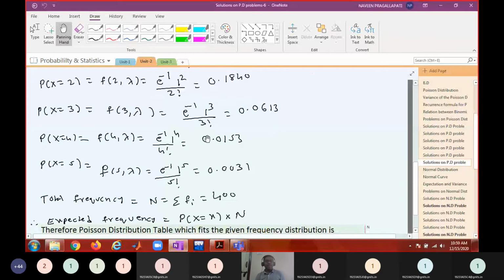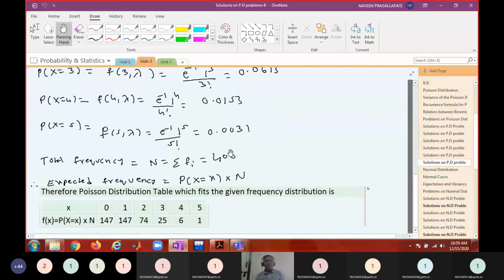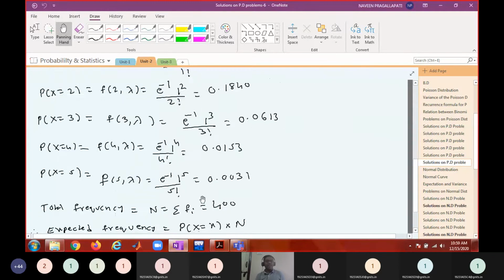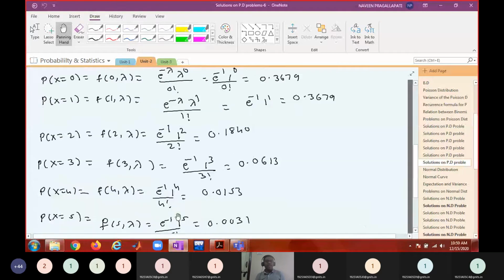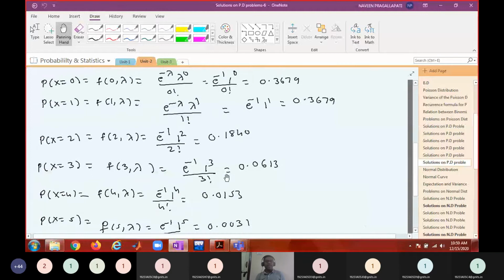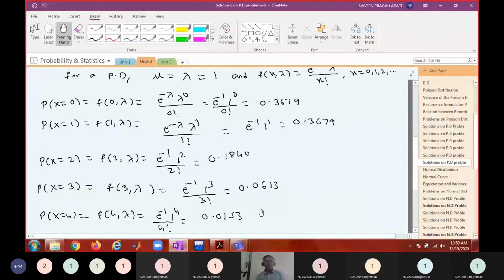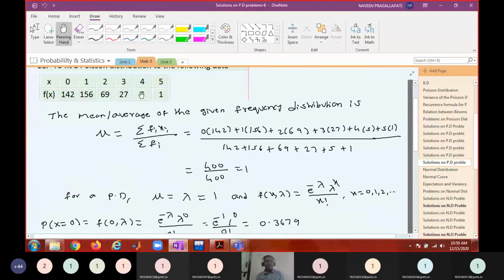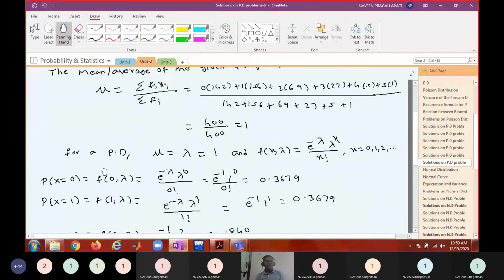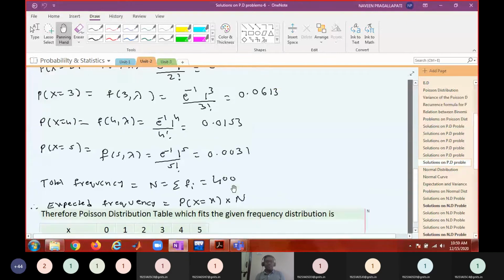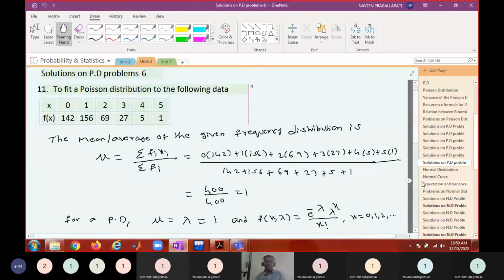After finding all the probabilities, multiply each probability with the total frequency. This total frequency is 400. When you multiply 400 with each of these probabilities, you'll get the expected frequency. So this is the observed frequency, 140, 156 and so on, and 147 is going to be the expected frequency. This is the process for fitting the Poisson distribution table.